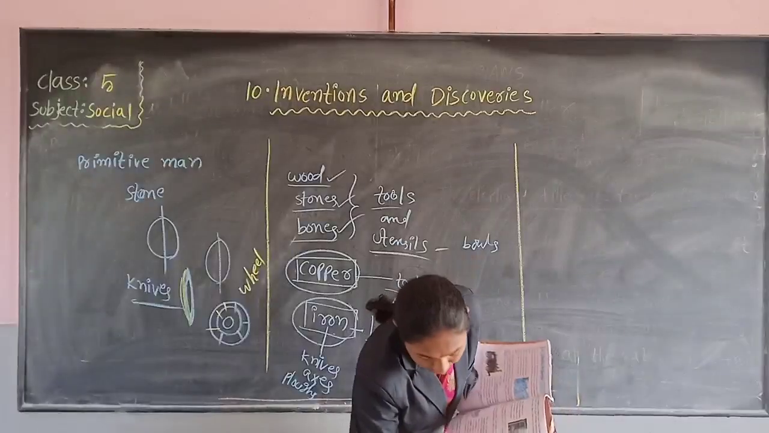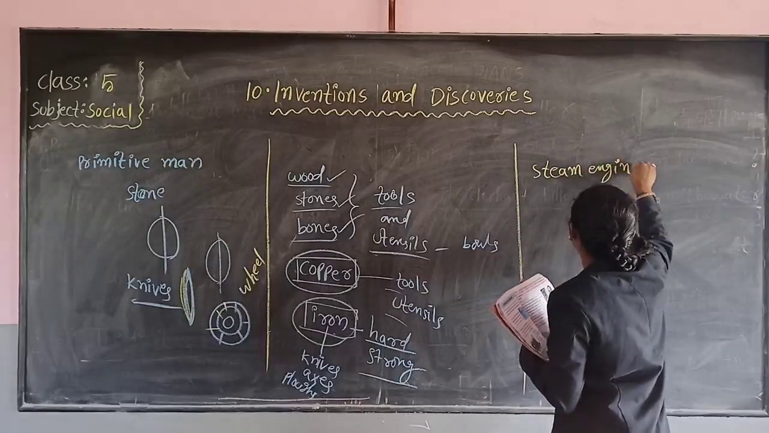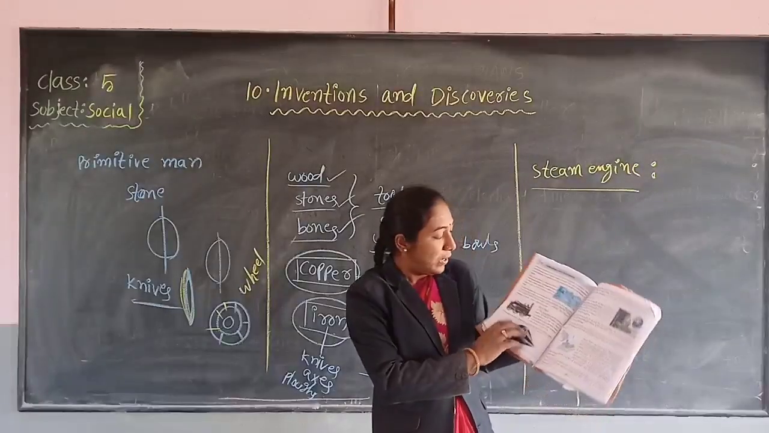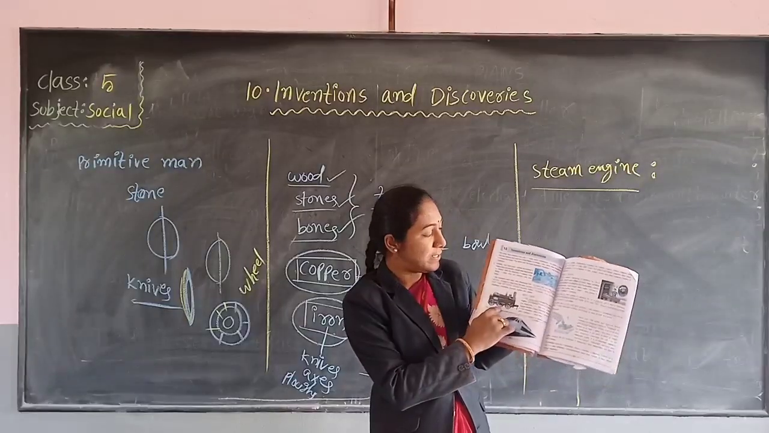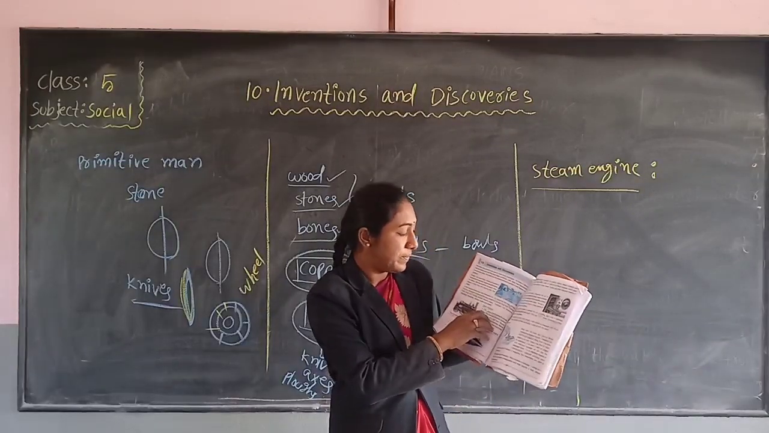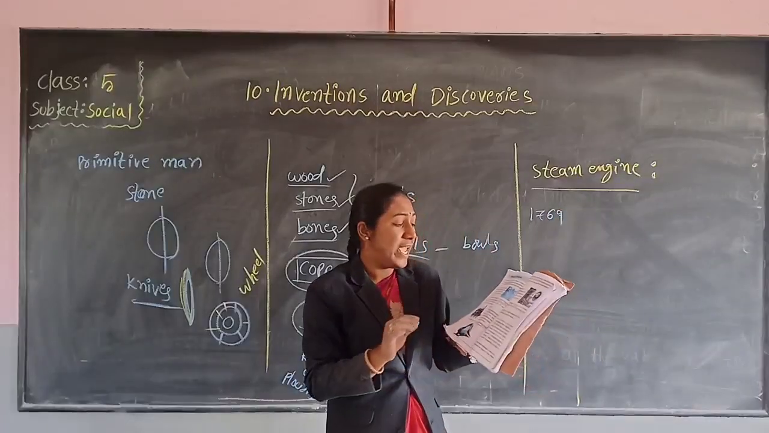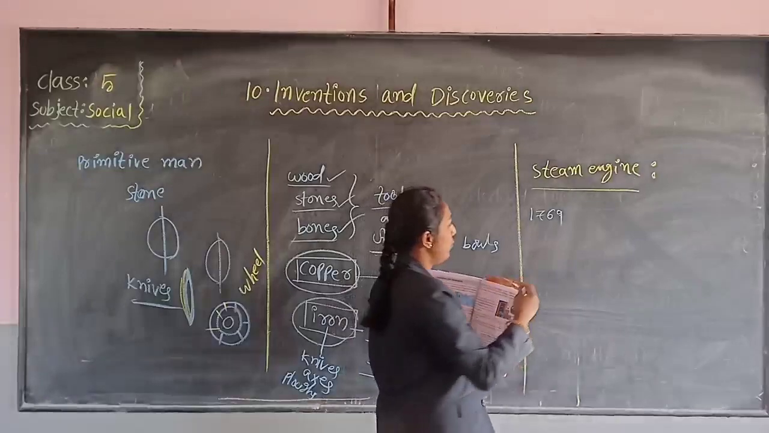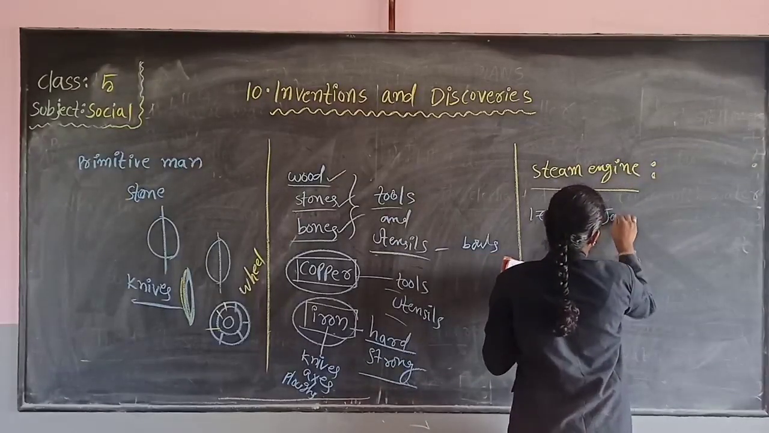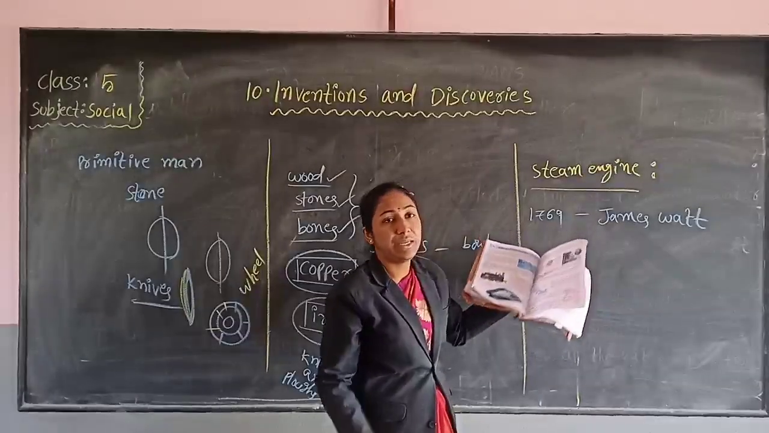Now, steam engine. Let us see who invented this steam engine. Look at page number 258, children. This is a picture of a steam engine. Who invented the steam engine first? See, in 1769, James Watt invented the steam engine. Which scientist? What is the scientist's name? James Watt. Very, very important. James Watt invented the steam engine.